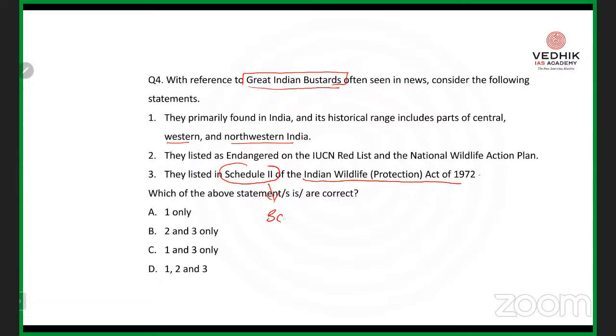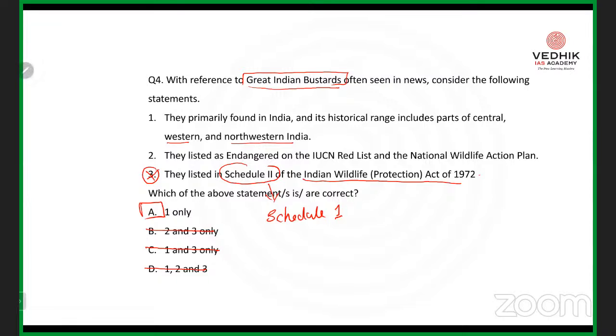They are included under Schedule 1, not Schedule 2. So the third statement is wrong. If you know the third statement is wrong, you are supposed to eliminate option B, option C, as well as option D. Then only one option is left, that is option A. So this is the method of elimination that you can use to solve similar questions in the UPSC civil service exam, but you need some knowledge, because the Great Indian Bustard was in the news. So obviously in the newspaper, they will give this particular data.